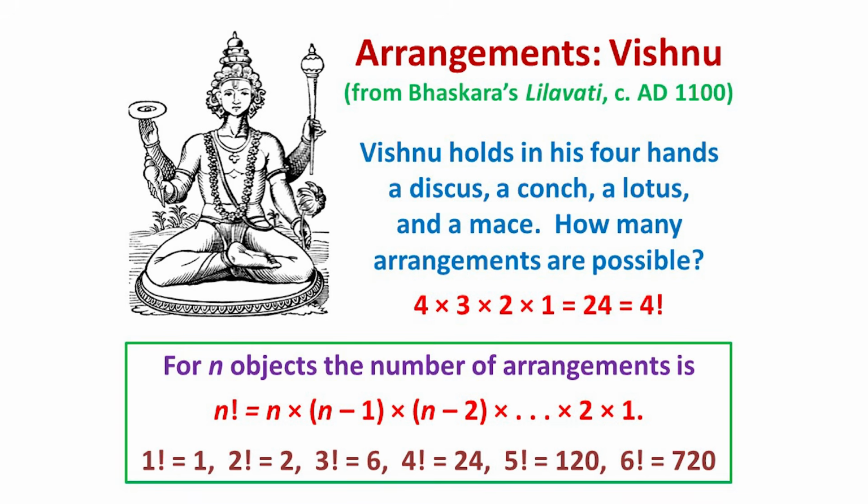Likewise, for n objects, the corresponding number n factorial of arrangements is n times n minus 1 times n minus 2, and so on, down to 2 times 1. And below, I've listed the first few of these numbers. 1 factorial is 1, 2 factorial is 2, 3 factorial is 6, 4 factorial is 24, 5 factorial is 120, and 6 factorial is 720.